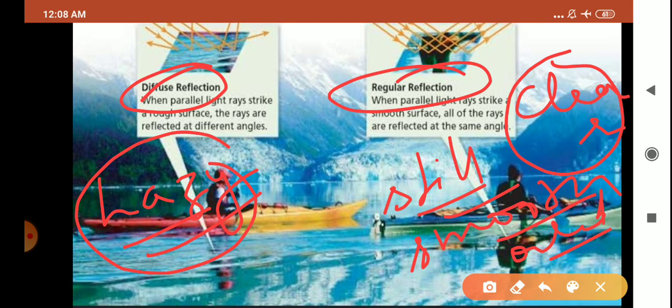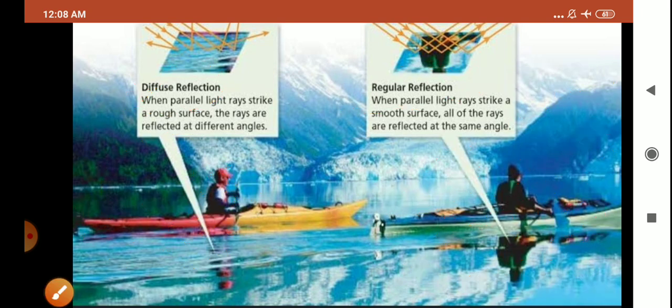Whereas diffuse reflection takes place on wavy water, or on old chipped mirrors. One more thing I want to show you here: in regular reflection, the image formed on this side of the water is very clear, and on this side the image formed is hazy, or blurred.